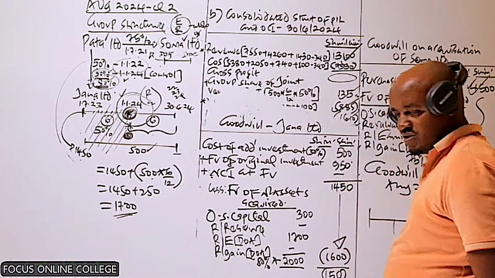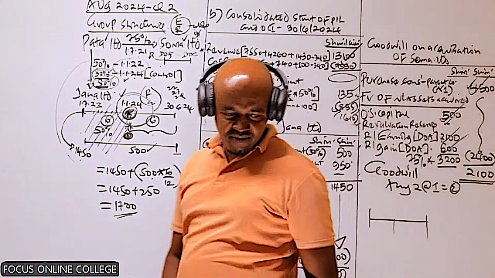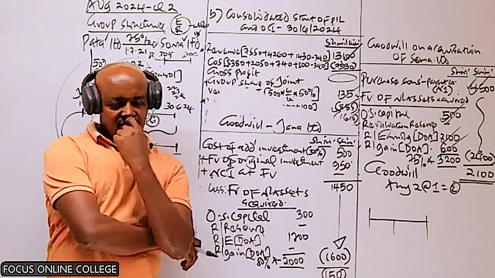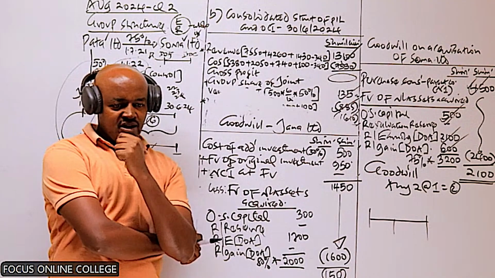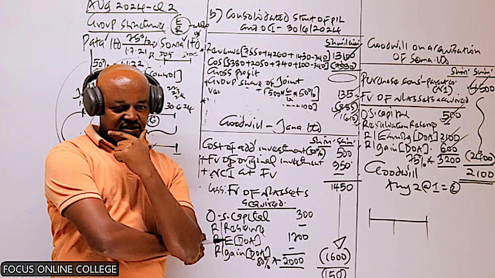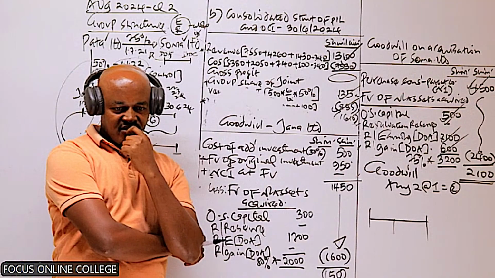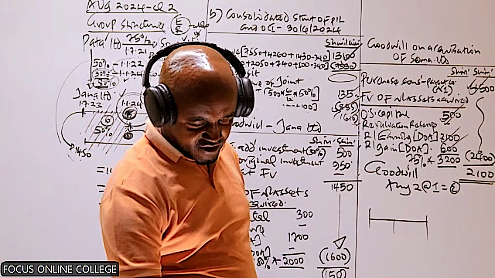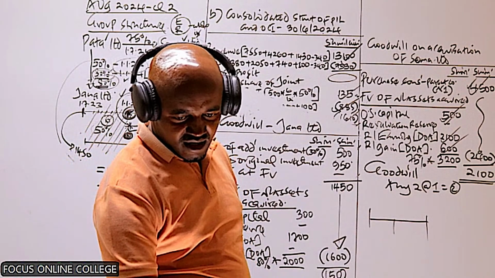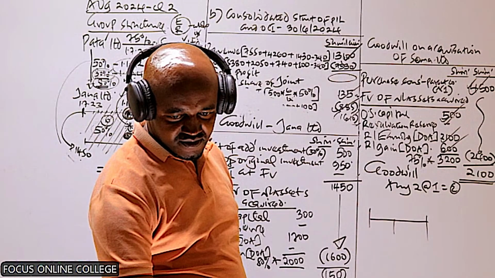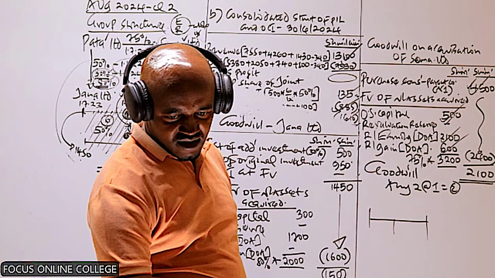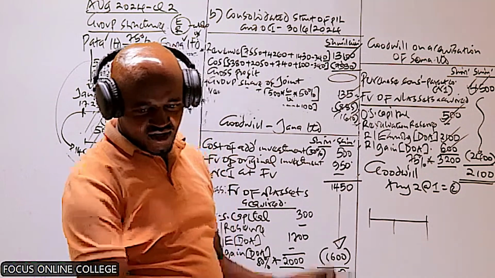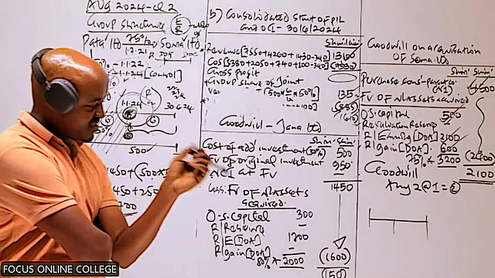What is the name given to that value of 150? The name given to that negative 150?